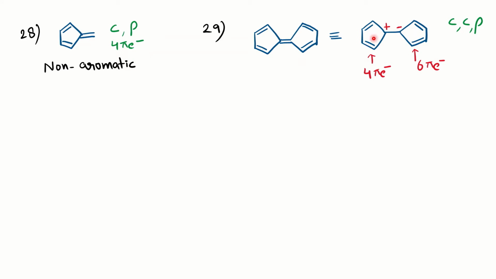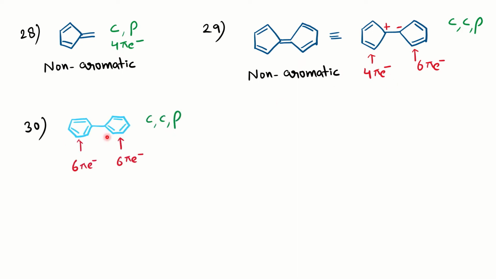So one is aromatic, one is anti-aromatic. So overall, the molecule will become non-aromatic. Though the molecule is cyclic, completely conjugated, and planar, with respect to the pi electrons we can say the molecule is a non-aromatic compound.